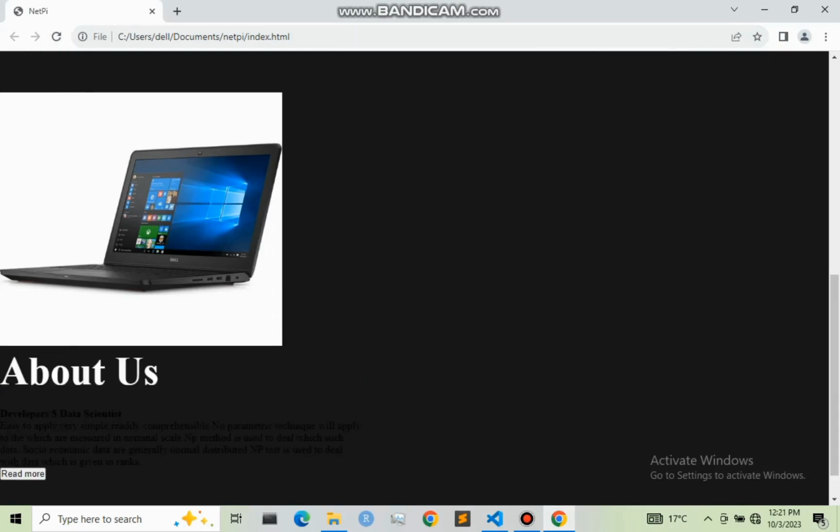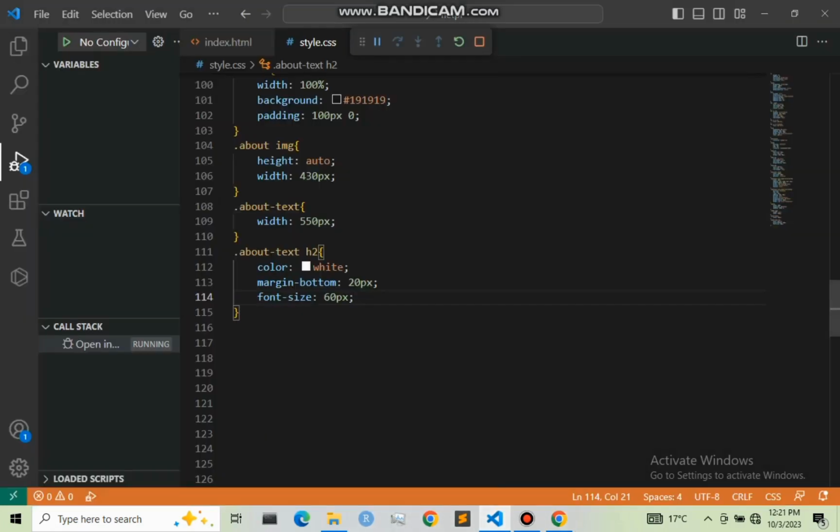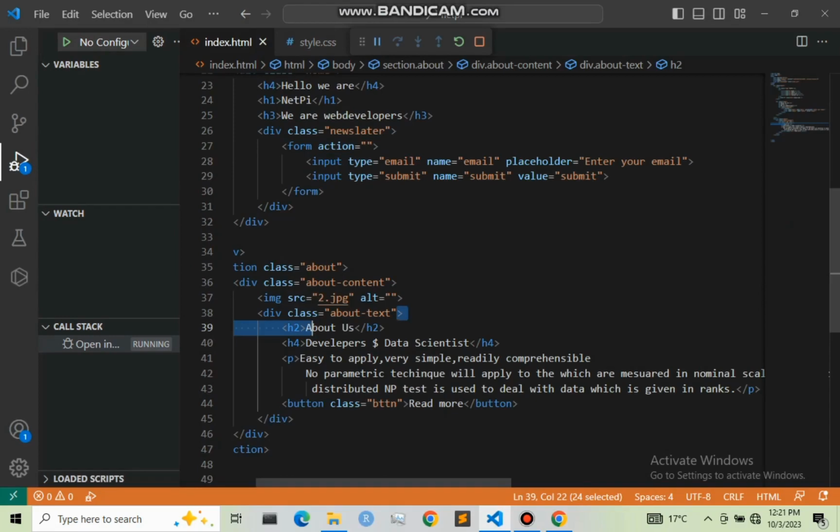Now let us style the h4. This h4 of ours right here, so this is supposed to be end. Right here I'm going to add another element, that is span, so that this data scientist is to be inside span. So I'm going to style this h4 of ours right here.